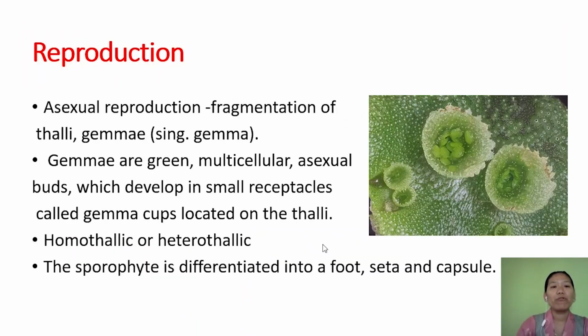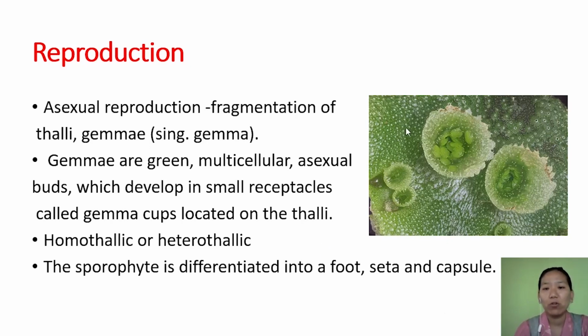Talking about the mode of reproduction, it takes place by asexual means, that is, fragmentation of the plant body. When the plant body breaks, each part can grow into a full thallus and become a complete body. It can also take place by special structures called gemma, singular, and gemmae, plural.